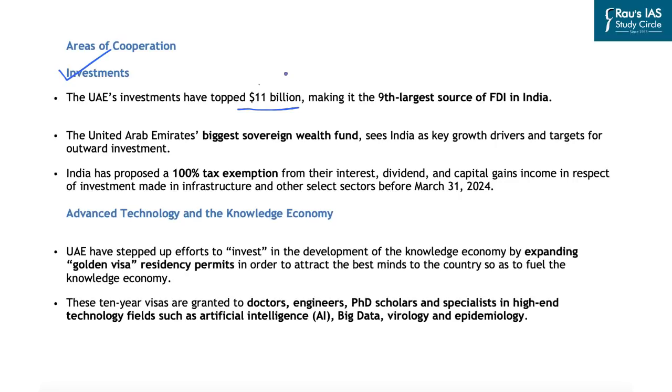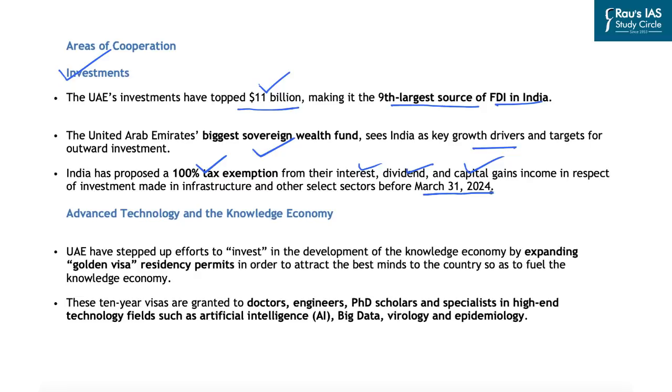Further, if we look at the areas of cooperation and focus on investments, the UAE's investments have topped about $11 billion, making it the ninth largest source of foreign direct investment in India. Further, the UAE's biggest sovereign wealth funds are seeing India as a key growth driver and target for their outward investments. Further, India has proposed 100% tax exemption for interest, dividends, and capital gains income in respect of investments made in infrastructure and other select sectors before March 31st, 2024. So, this will be a boost to these investors in India.